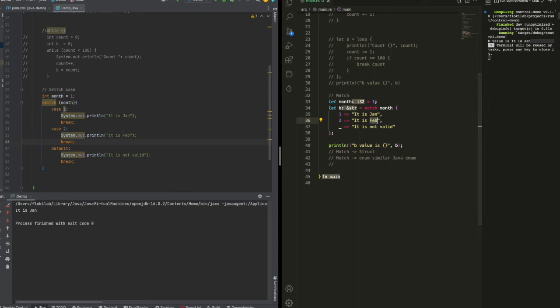Okay, so I think that's all about the difference between Rust and Java when we look at the control flow.